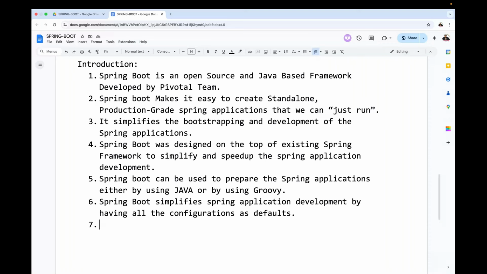What has Spring Boot done there? In every Spring web MVC application, handler mapping and view resolver are mandatory. Once these are mandatory, Spring Boot made them default. Spring Boot made them internal. It is not giving any option to the developer to configure them explicitly. It made all these kinds of configurations default. When we start the Spring Boot application, automatically all the default configurations are available.